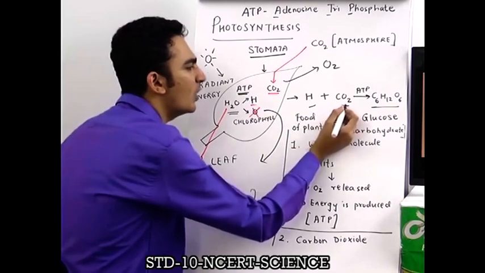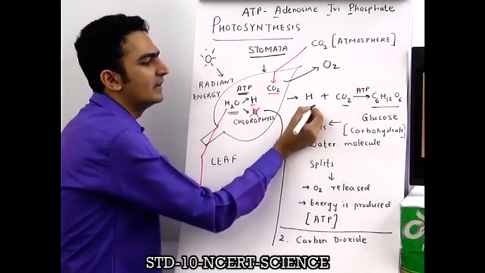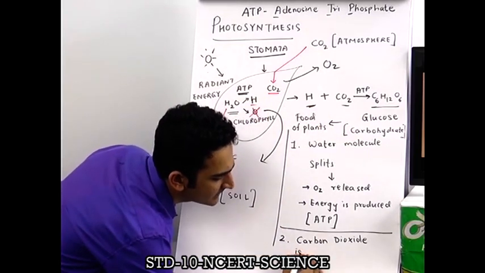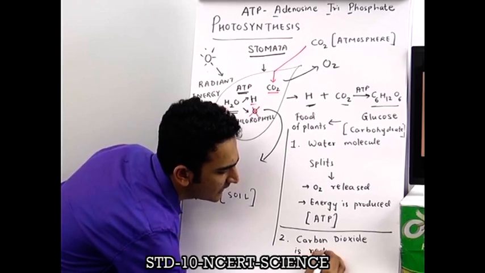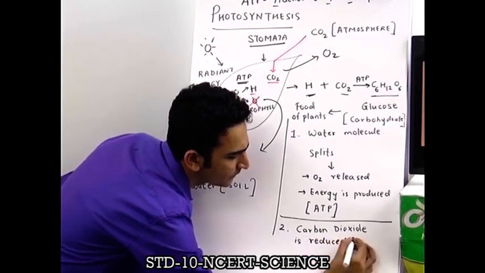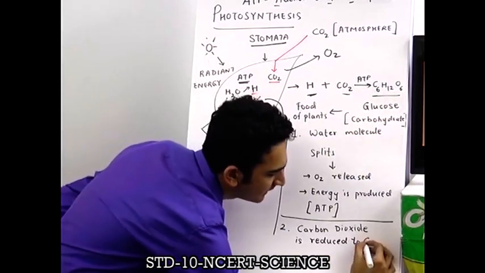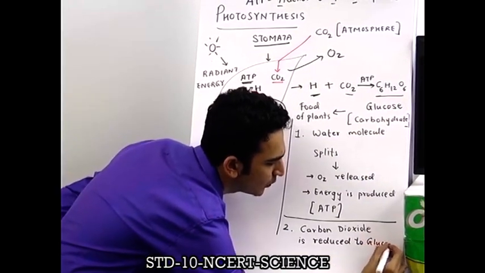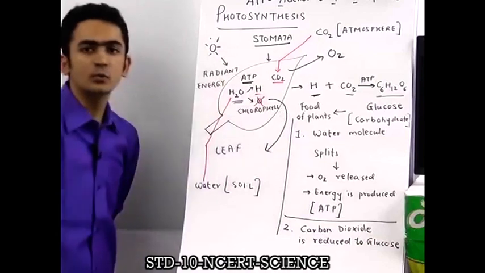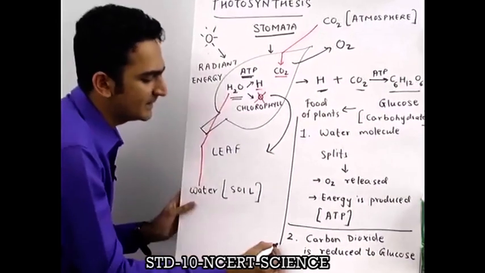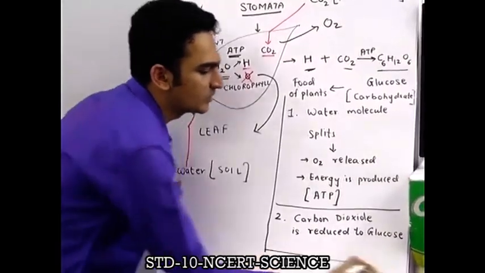So carbon dioxide reacts with hydrogen, which means carbon dioxide is reduced to what is called glucose. So students, this is how photosynthesis actually happens, and these are the 2 steps of photosynthesis.